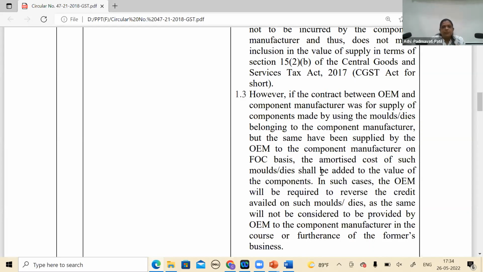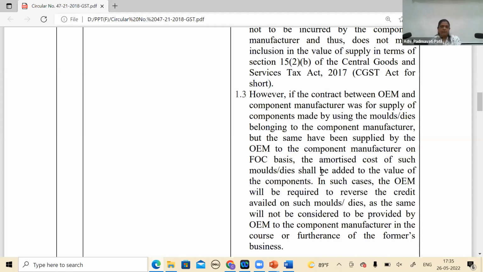Absolutely. You may want to include that price in the price of supply by the component manufacturer to the OEM manufacturer. That is okay. You apply 15(2)(b), whether it is okay or arbitrary. I'm just going by the circular. In such cases, the OEM will be required to reverse the credit availed on such moulds or dies, as the same will not be considered to be provided by the OEM to the component manufacturer in the course or furtherance of the former's business.